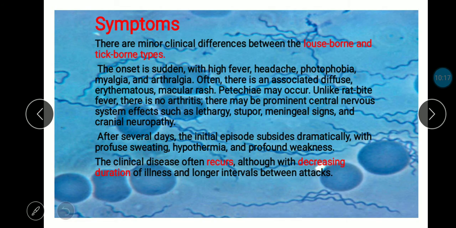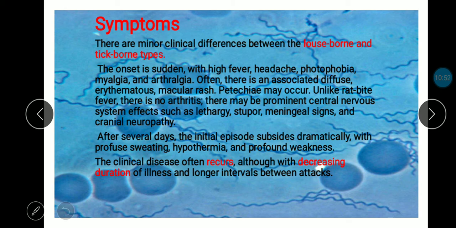As for the symptoms, there are minor clinical differences between the louse-borne and tick-borne types of fever. The onset is sudden with a high fever, headache, photophobia, myalgia, arthralgia, etc. Often there is an associated diffuse erythematous macular rash.